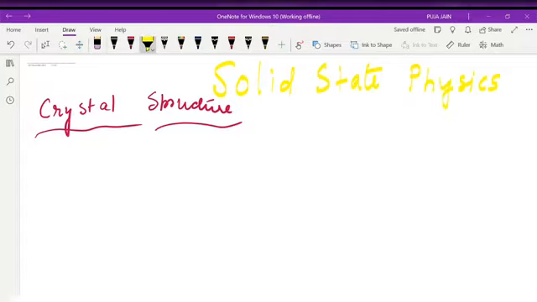So we will start, and I'm deleting this so that the whole table can come in one single page. First, cubic.